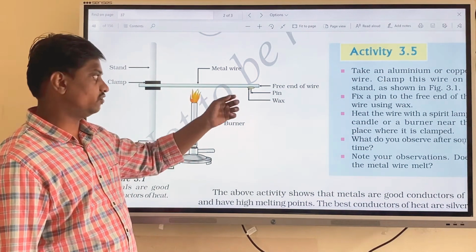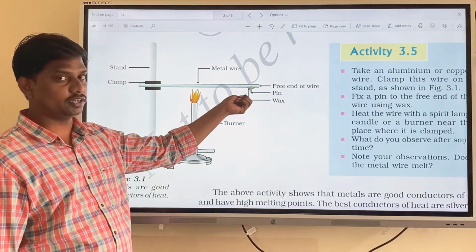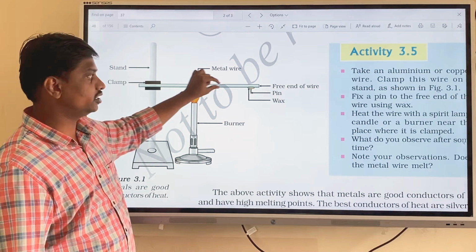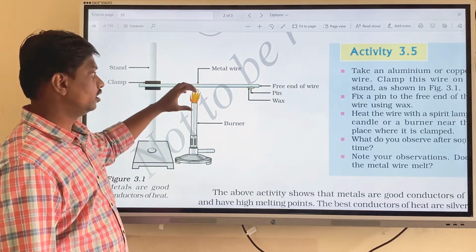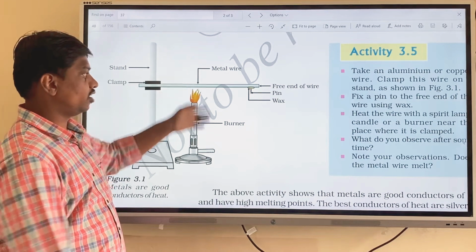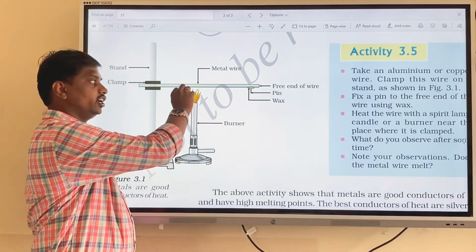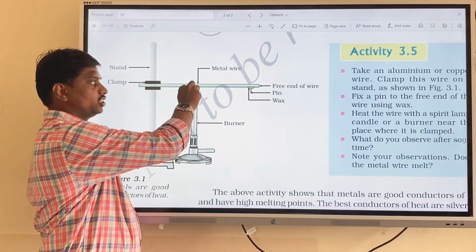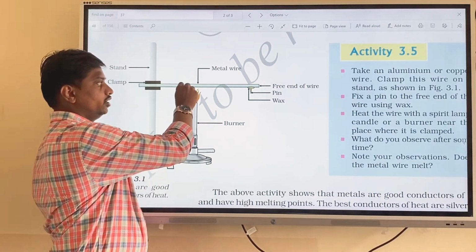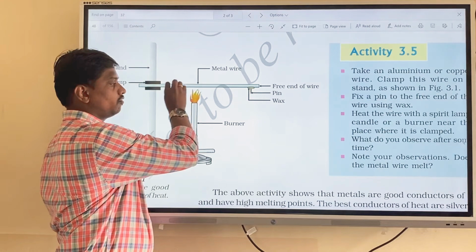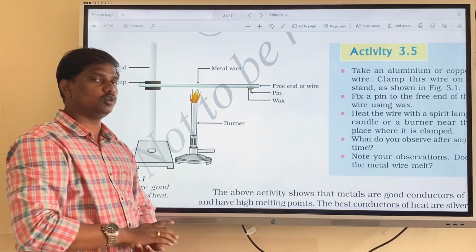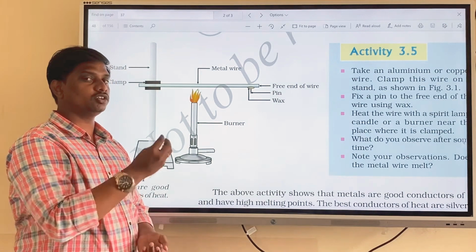After some time you can feel that the pin is heated. The atoms present in the metallic wire get some heat energy, and from one atom to another atom the heat is transferred, so the heat moves from one end to the other end. The pin is also a metallic piece, so the pin also gets heated.